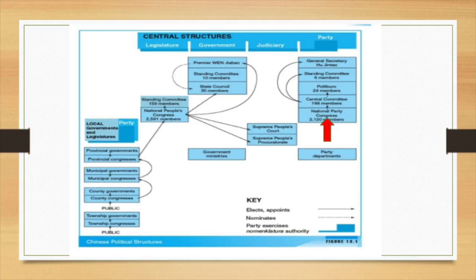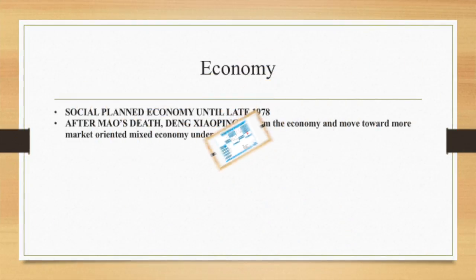The National People's Congress also elects the president, but the president is a ceremonial office only. The real power lies within the Communist Party. The body of the party is the National Party Congress, which elects the Central Committee. They elect the Politburo as well as the Politburo Standing Committee and General Secretary. The General Secretary holds the ultimate power and authority over the state and the government.